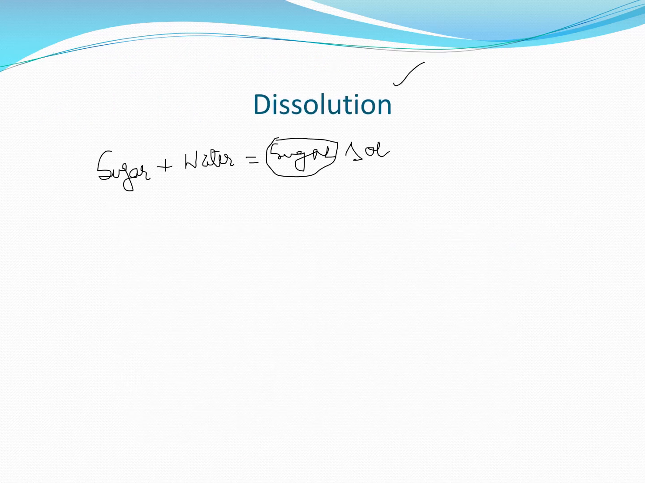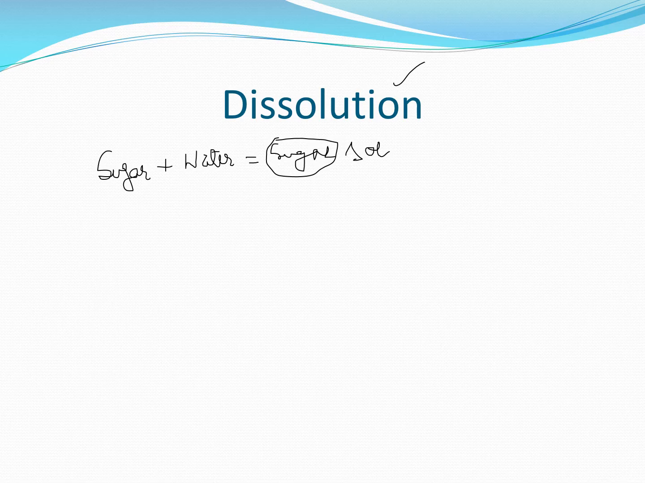The next example is dissolution. So what is dissolution? Dissolution means when one substance is added into another substance. If we add sugar into water, after dissolving, it is converted into a sugar solution. This whole process, where we dissolve sugar into water and form a sugar solution, is called dissolution.